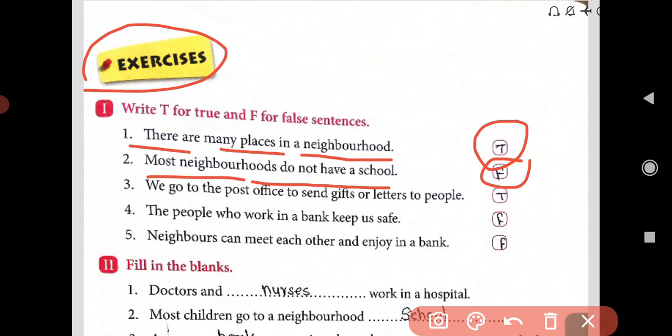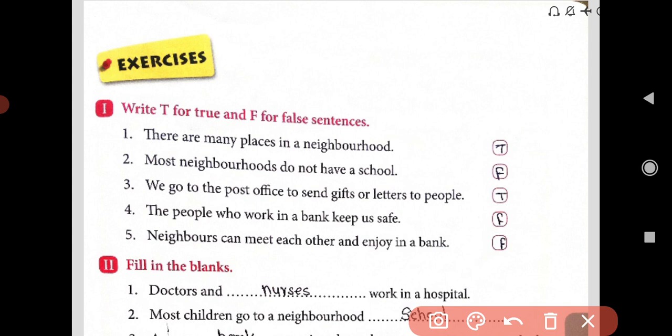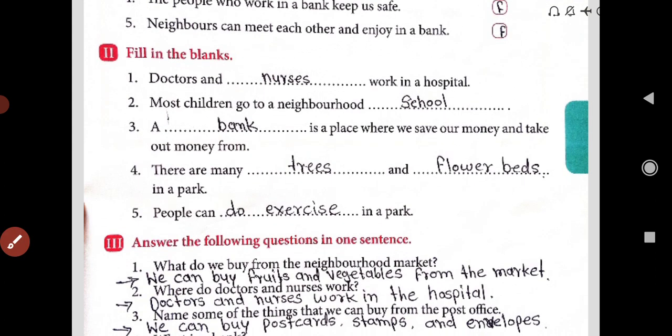We go to the post office to send gifts or letters to people. True. The people who work in the bank keep us safe. False. Neighbors can meet each other and enjoy in a park. False, because people come together and enjoy in a park, not in a bank.